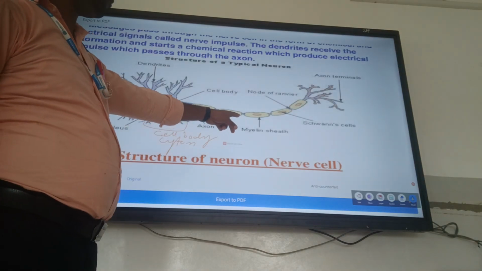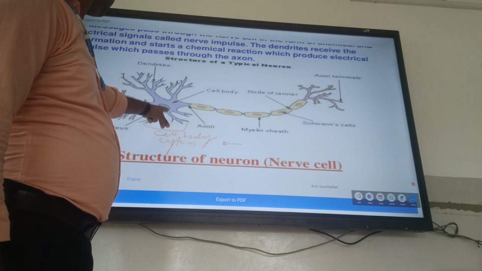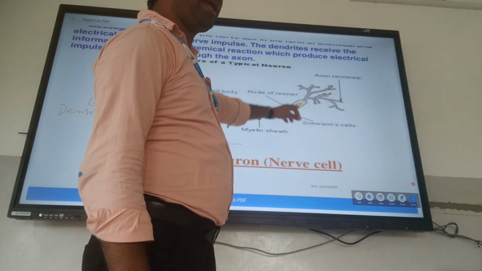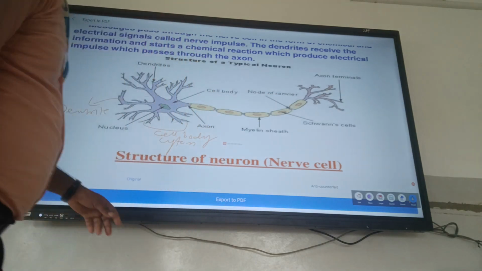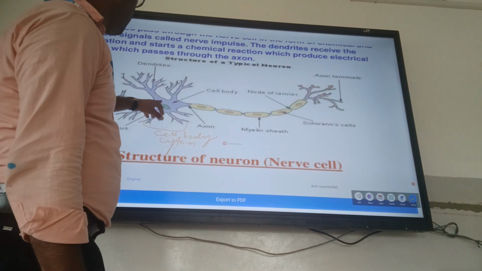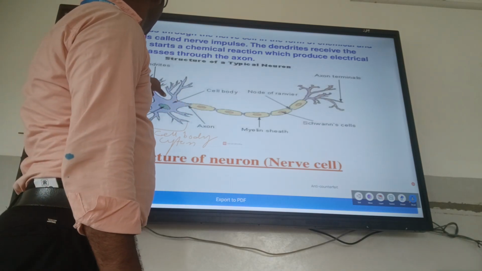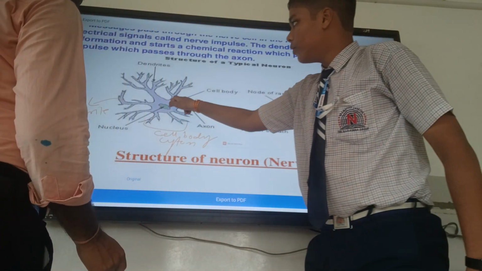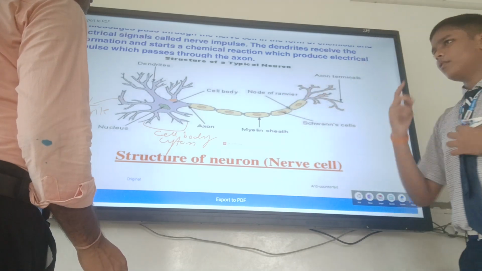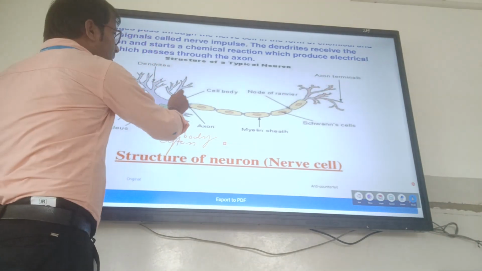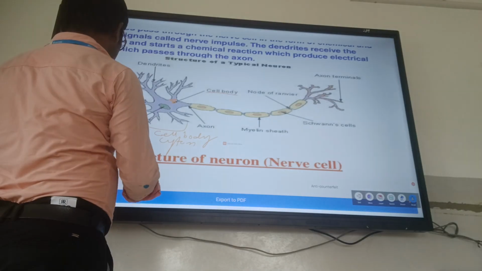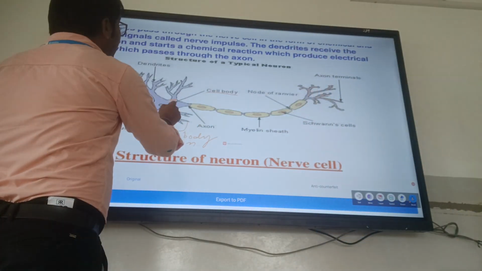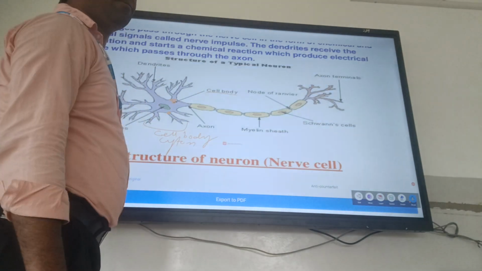What is it? Between the dendrite and cell body, node. Node of Ranvier, this thing I am telling. Between the cell body and dendrite. So I am asking about this node. This is called the dendrite. This is the cell body. What is the name of the node where the dendrite is joined with the cell body?